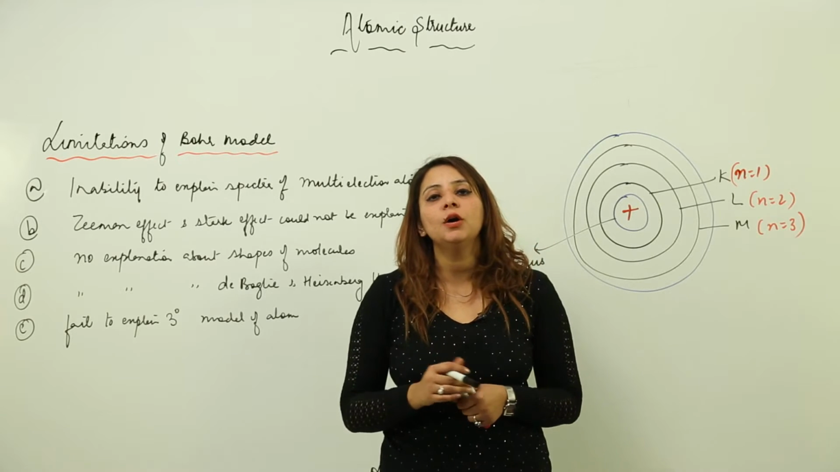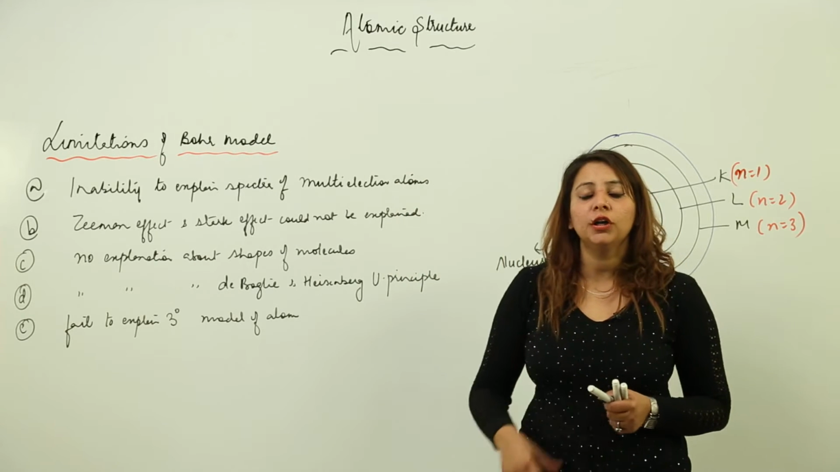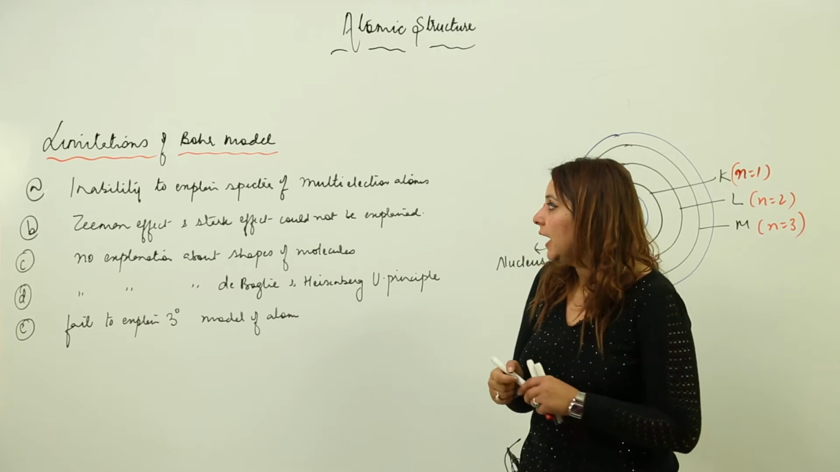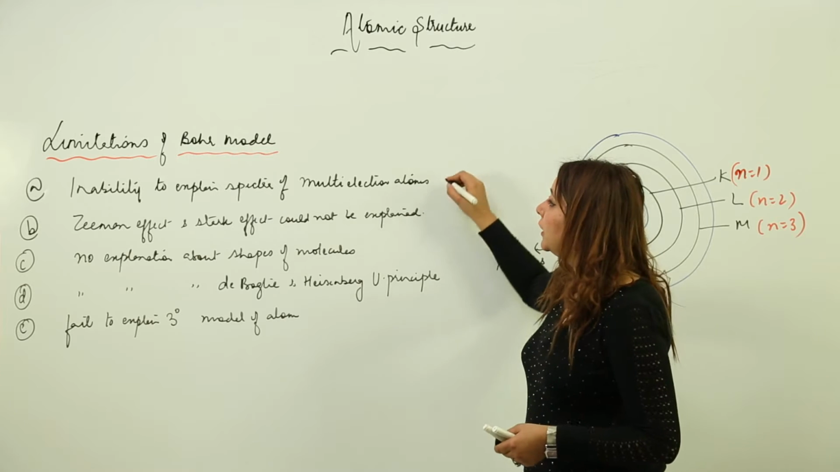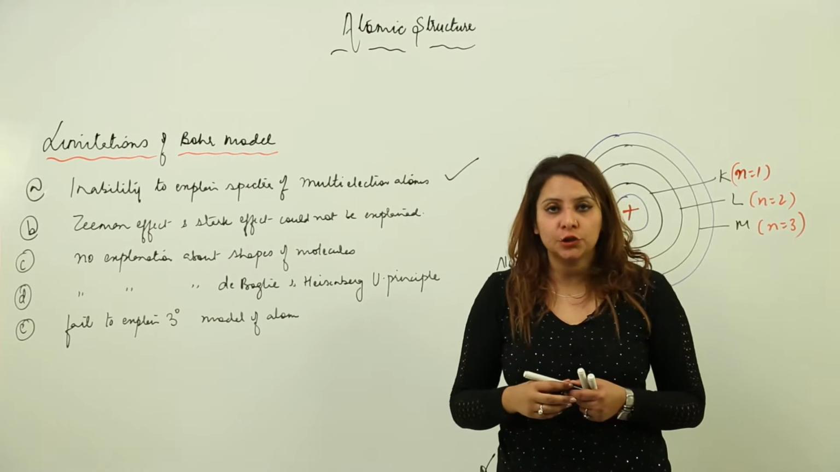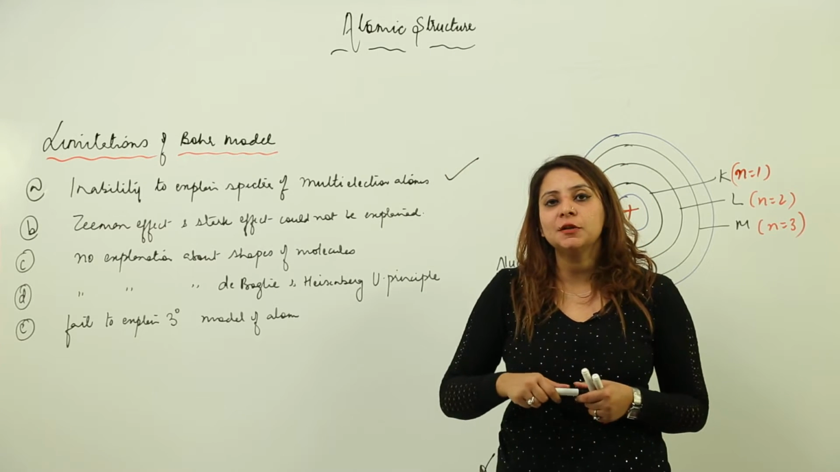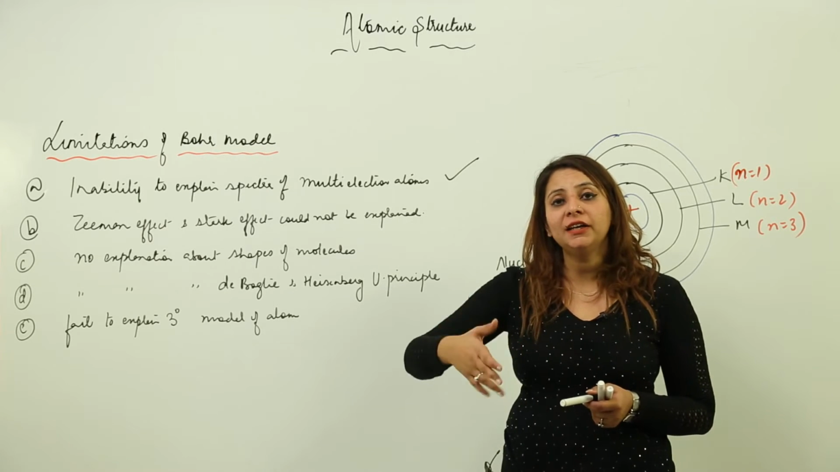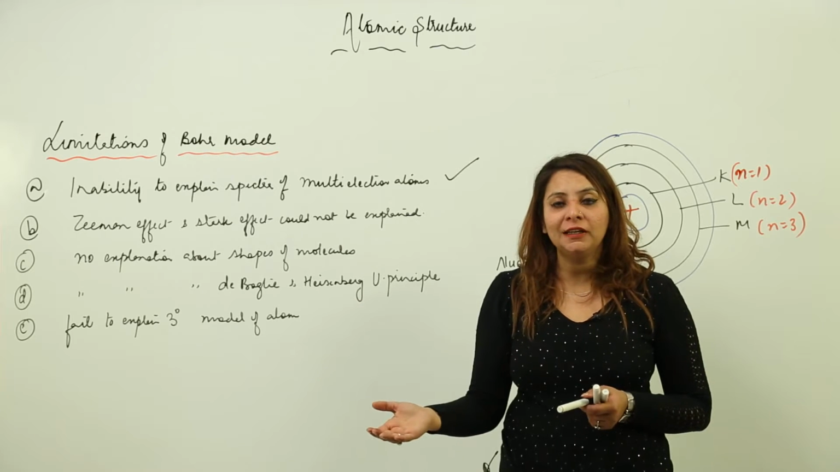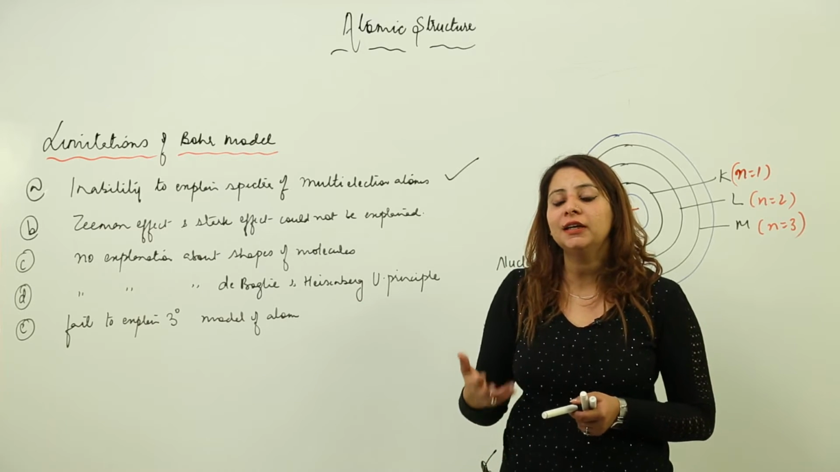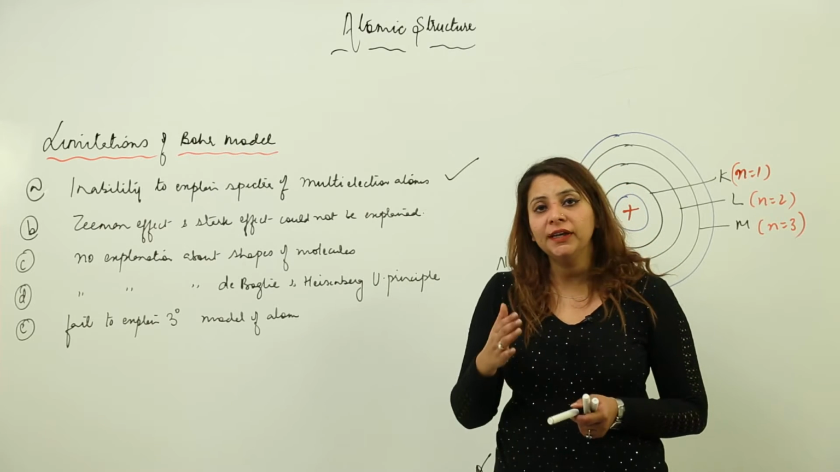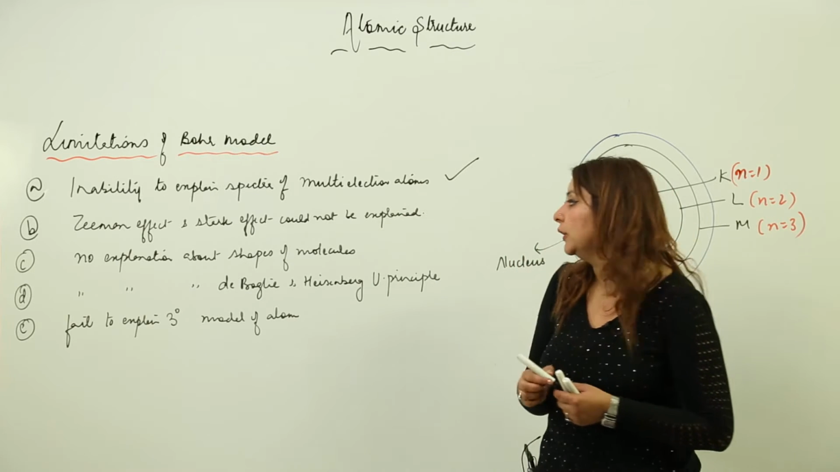Now if you look at the disadvantages, or limitations, of the Bohr model, the first thing it could not explain is the spectra of multi-electron atoms. As we discussed, the spectra of hydrogen, which contains only one electron, already created such a problem in the explanation. So how could it explain the spectra of multi-electron atoms? It could not.